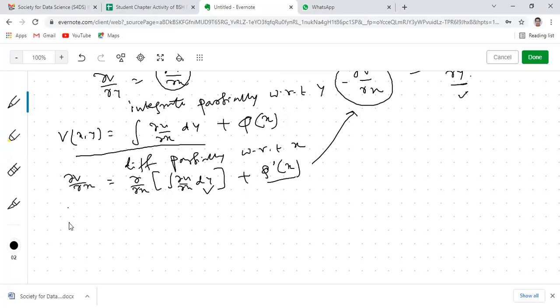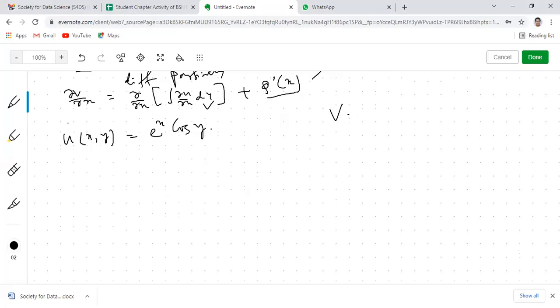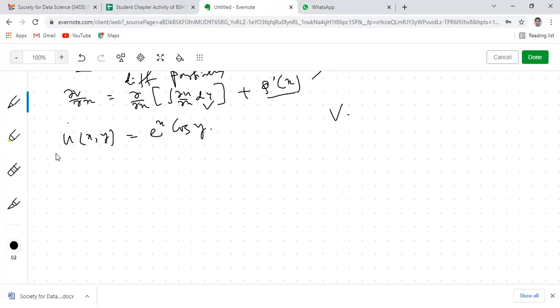So just I'm giving one example. Let's say u(x,y) is given as e to the power x cos y. You need to find v. If you use the second method, first you need to show that this is a harmonic function, that is, del 2u del x2 plus del 2u del y2 equals 0.